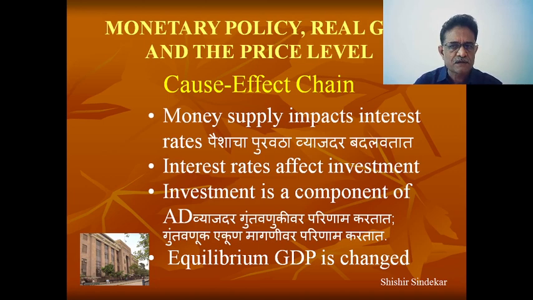So monetary policy, real GDP, when it is measured in terms of commodities, and the price level: how do they affect each other? The first one, money supply. Change in money supply changes the rate of interest. Money supply, the quantity of money, M1 and M3, changes the rate of interest. If they supply more money, naturally the rate of interest will go down.